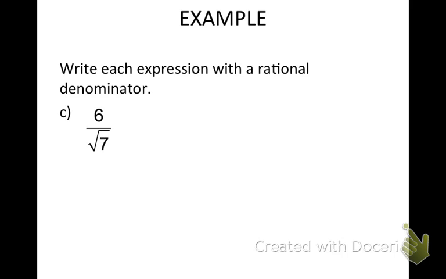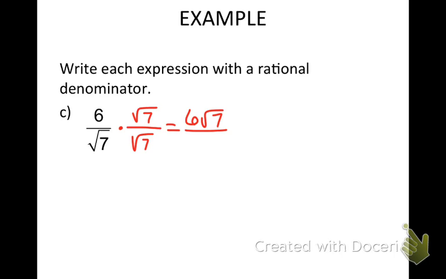Let's try another one. 6 over the square root of 7. Can I try it? Tell me how to do it. Alright, so you're going to multiply by square root of 7 on both. And then what's on top? 6 square roots of 7. And what's on the bottom?